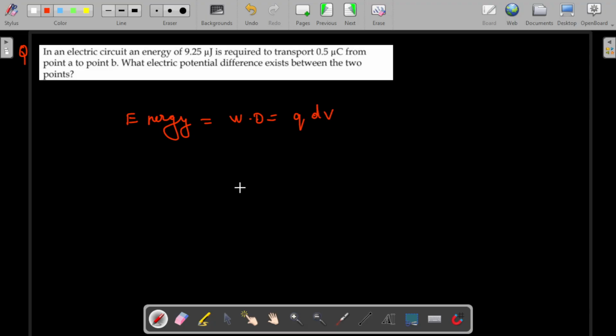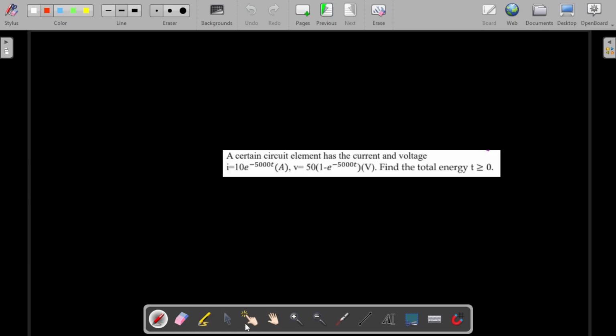Here they gave the energy as 0.25 microjoule and q as 0.5 microcoulomb. They are asking for the potential difference between the two points. If we divide these two, the coulomb cancels, and the answer will be 0.5 volts. This is how we can solve this question. I hope you guys are able to get it. These are some very good, easy questions.